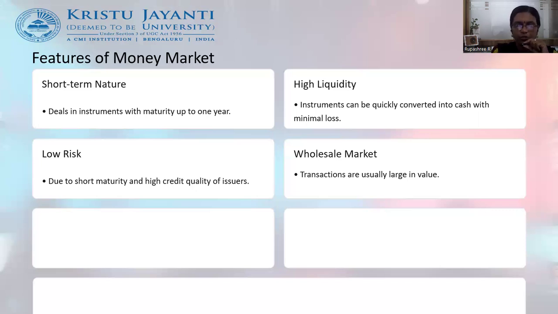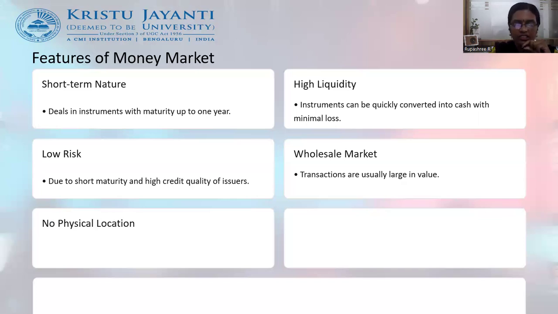Or when one bank approaches another bank for call money, they usually demand huge amounts of money to be transacted between them. So whatever happens in the money market is considered wholesale because the transactions are lump sum amounts, or happen only with large volumes of trade.